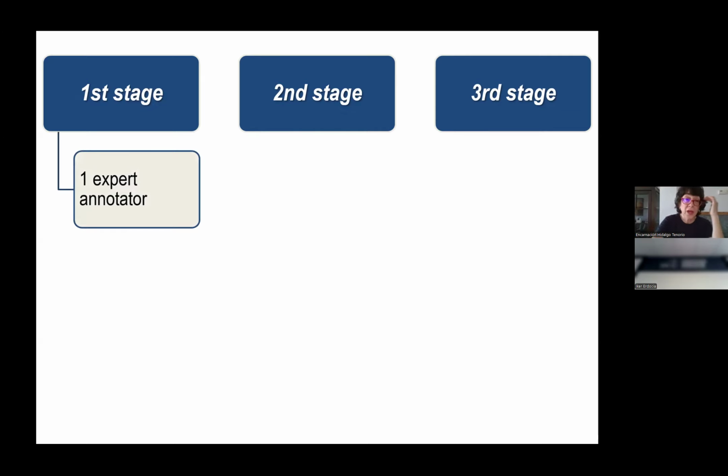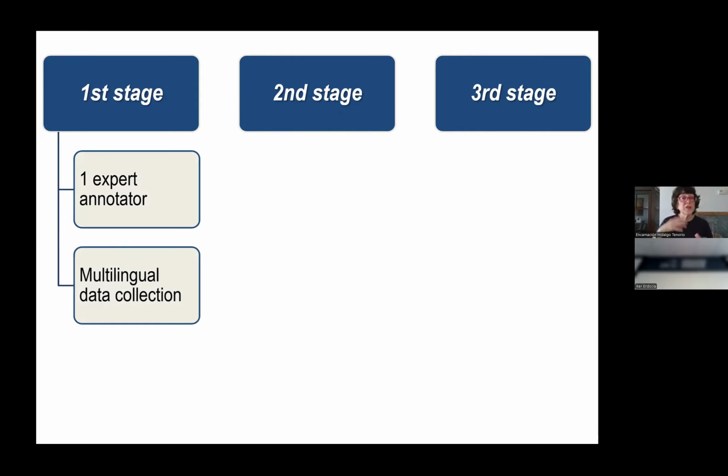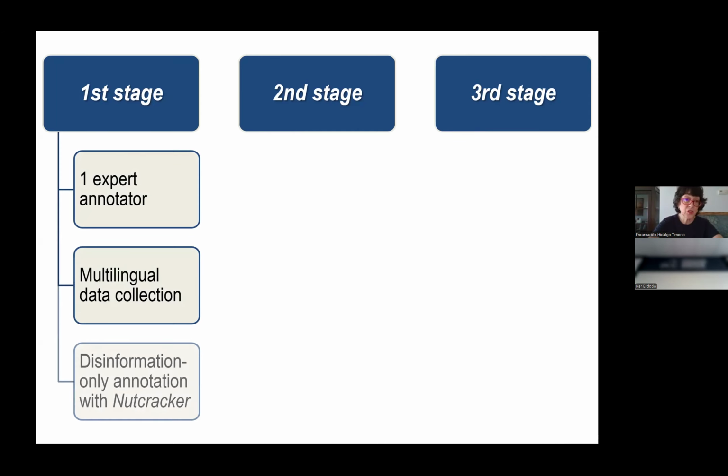So there was an expert annotator with a different multilingual data collection. So we had different languages: German, English, Spanish, Catalan, Basque, and we collected all this data, considering especially disinformation only text connected with climate change.